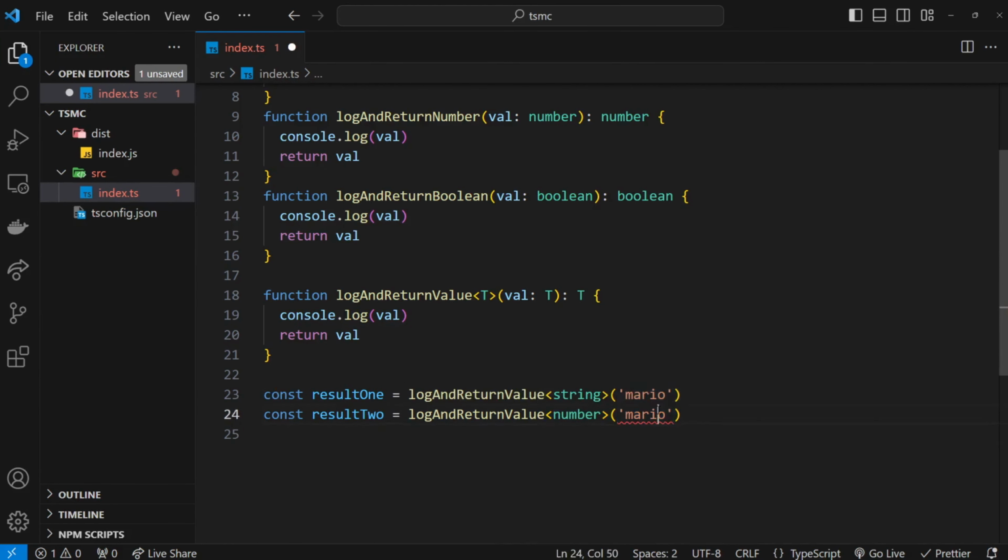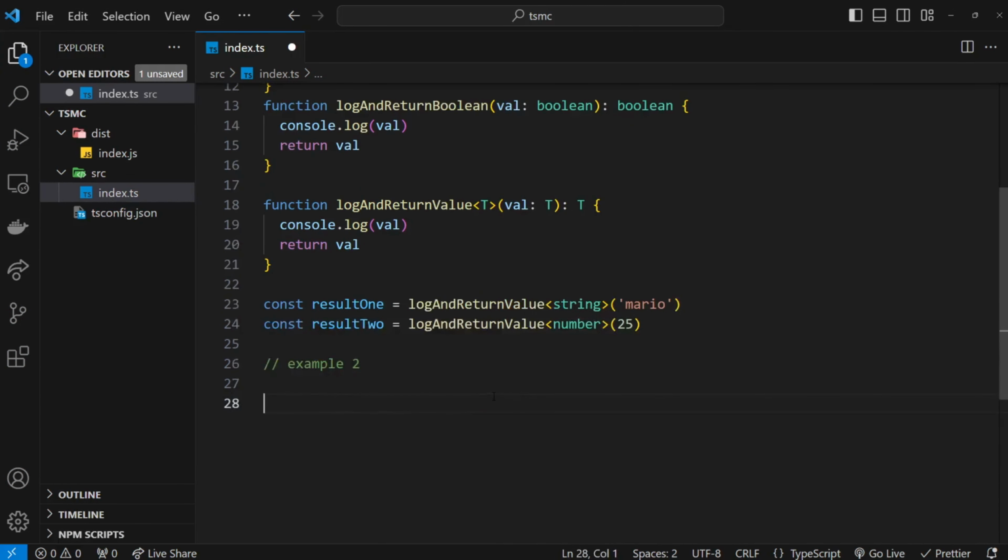So let's get rid of the string, and instead we'll pass in a number, which is 25. And now TypeScript knows at this point that the return value is the same as this one because we say T and T, right? So they're the same. So now when we hover over this, we can see the return type is number. Awesome.